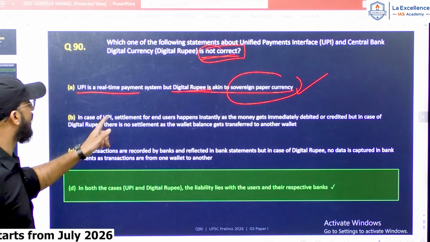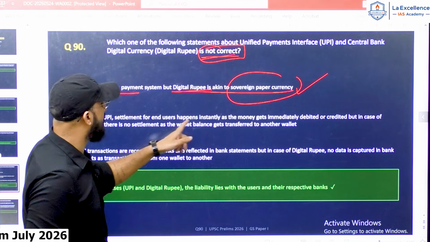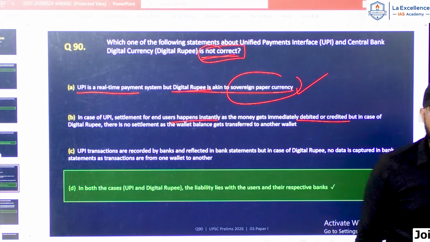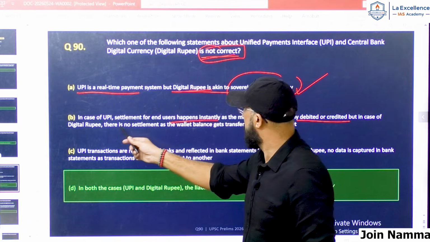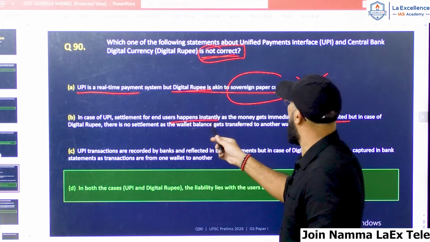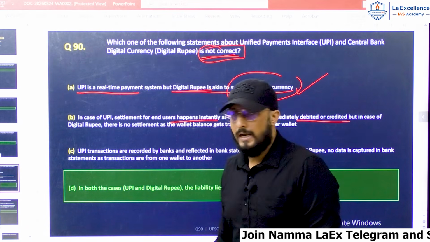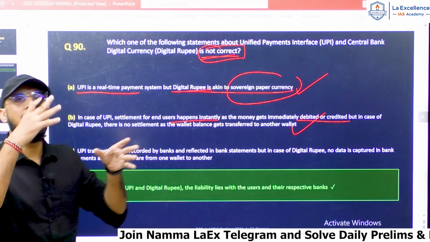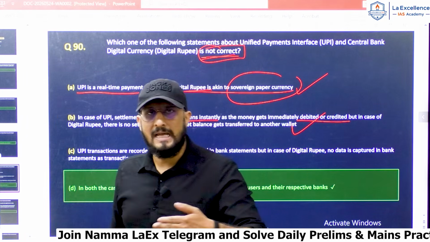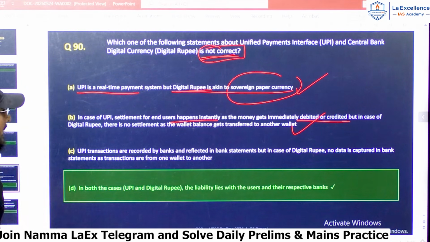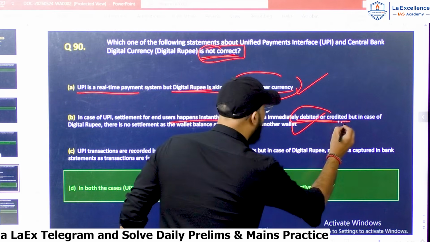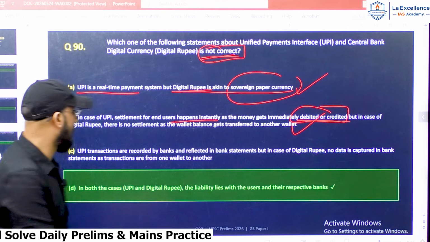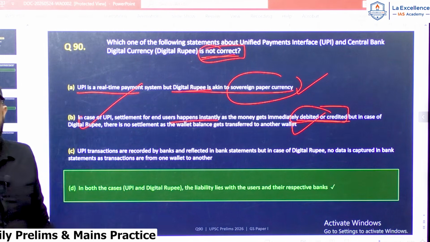Now B, in case of UPI, settlement for end users happens instantly as the money gets immediately debited or credited. But in case of digital rupee, there is no settlement as the wallet balance gets transferred to another wallet. Correct. Because in digital rupee, the transaction happens between 2 wallets. The digital rupee is transferred from one wallet to another wallet. Hence, credit and debit transaction does not happen. It is a wallet to wallet transaction. Hence, the statement is correct.